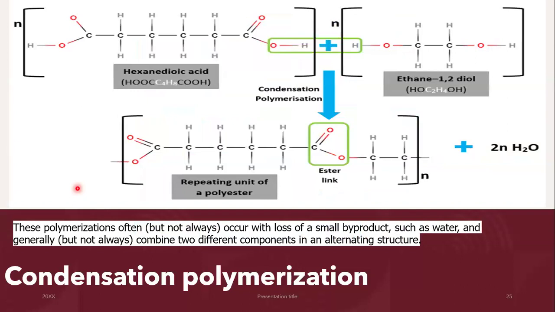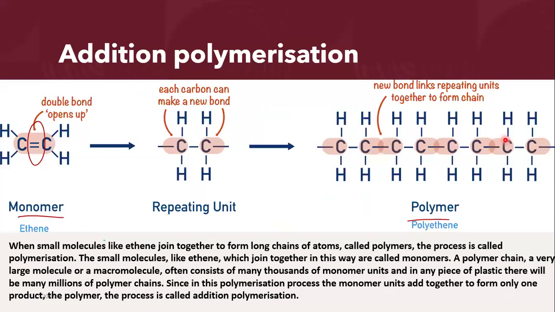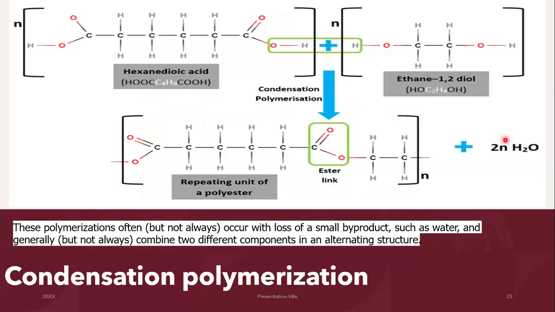So it's two different Lego blocks. And those Lego blocks will join with each other to give you your polymer and also a small byproduct. In addition polymerization, we only get one product. That's a polymer. That's it. In condensation polymerization, we get our polymer, but we also get a small byproduct on the side, right?